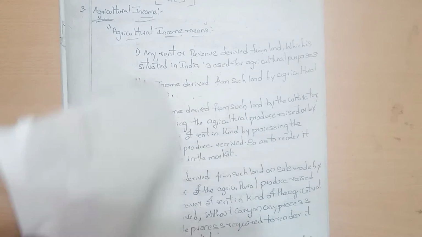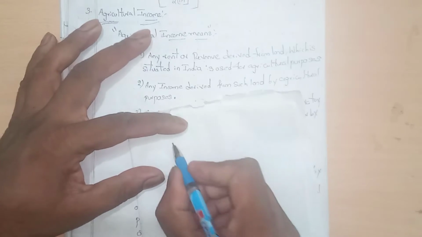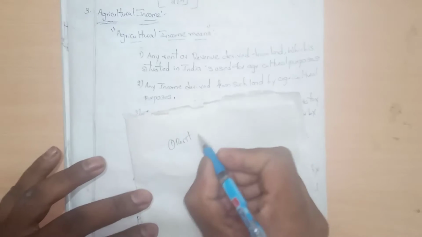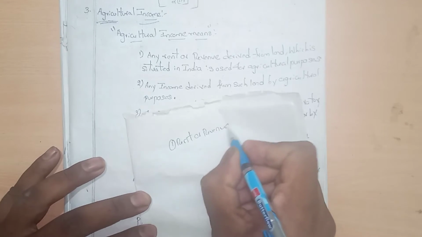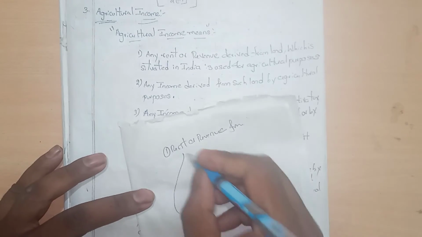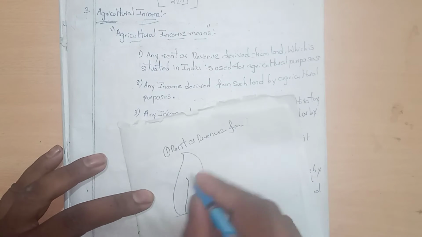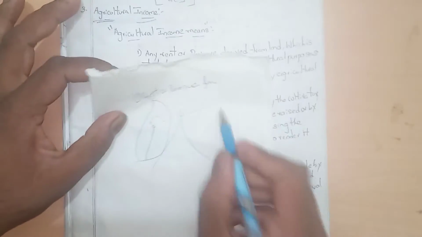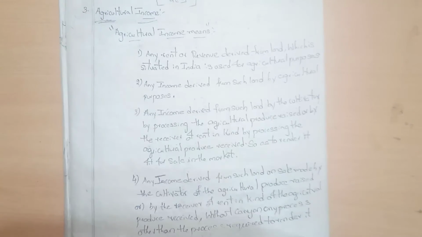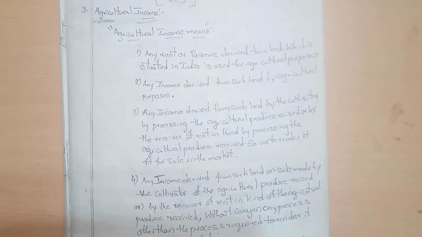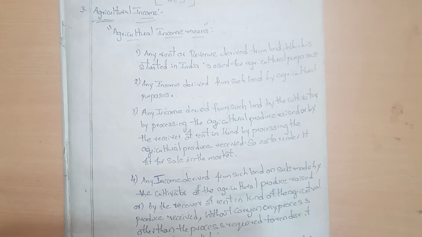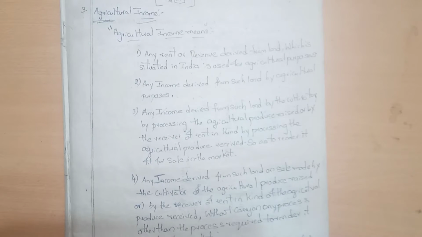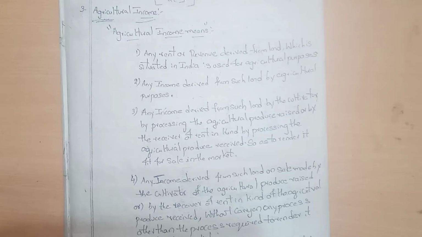What is the main point? The first point: rent or revenue derived from land situated in India. India is the first point. The land must be situated in India, otherwise it cannot be treated as agricultural income.